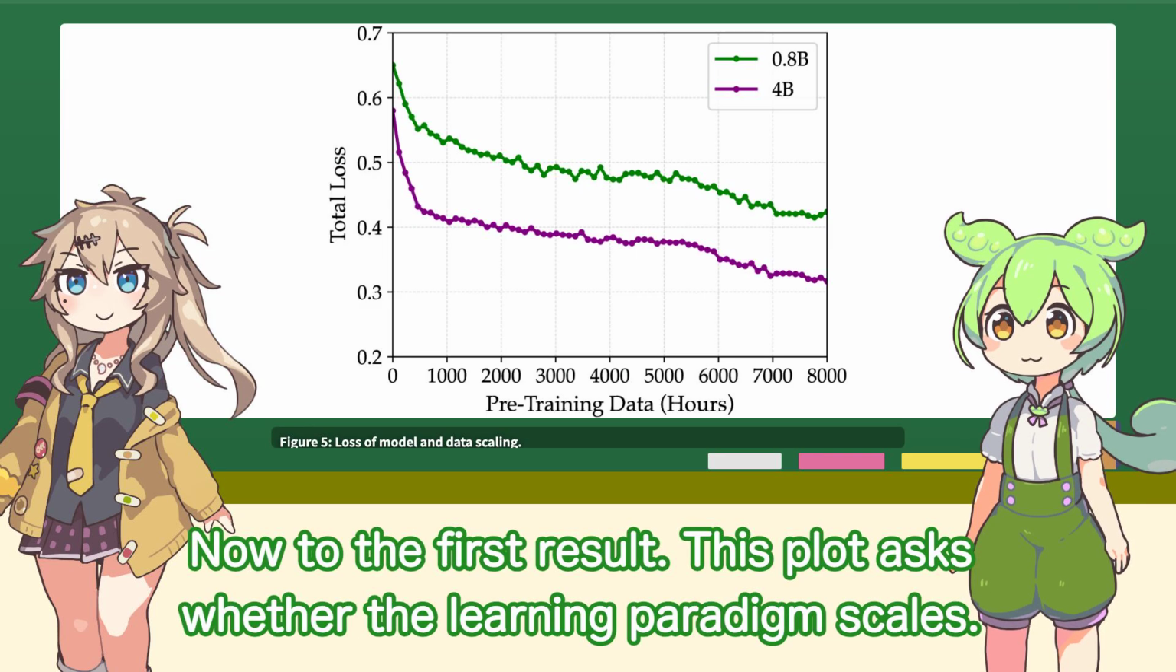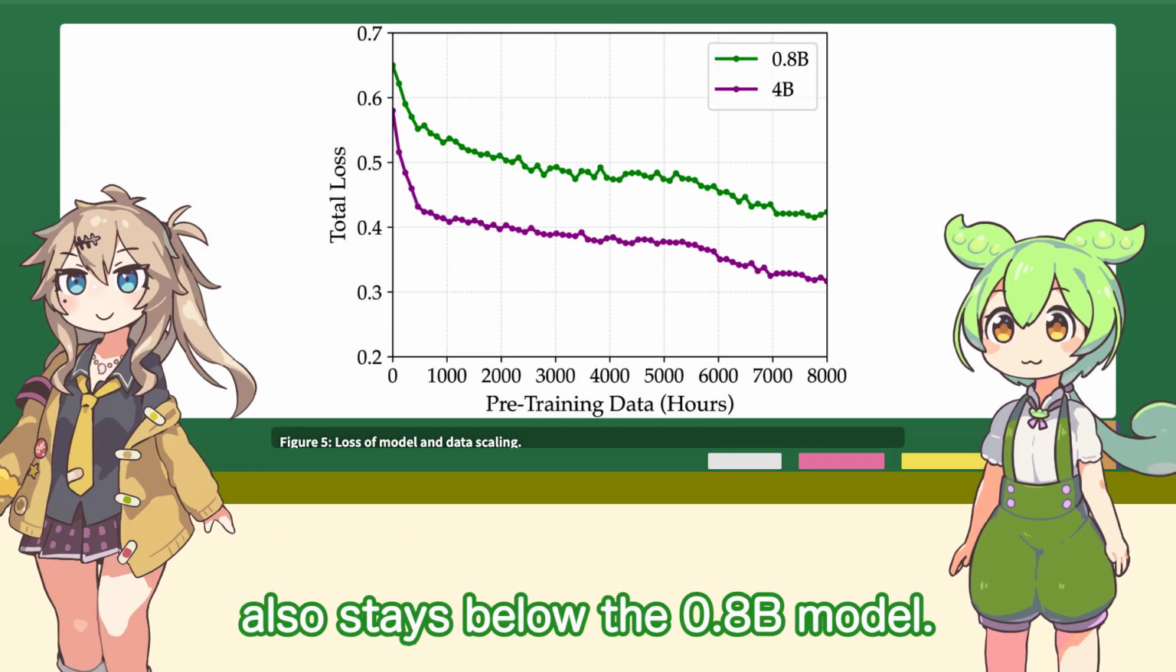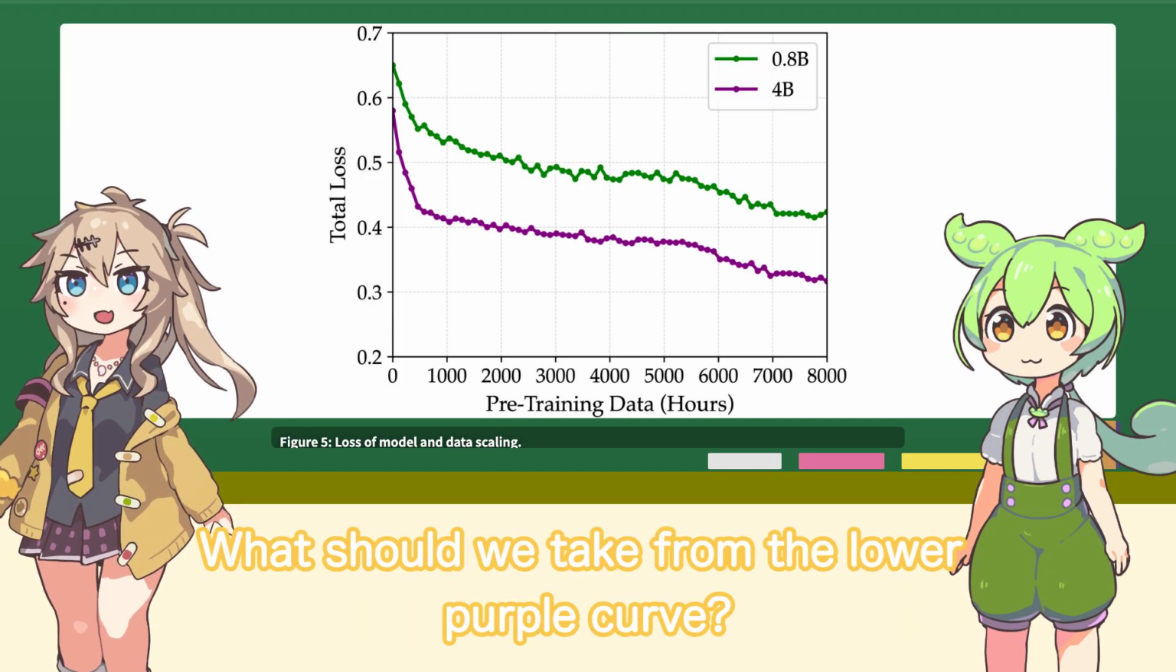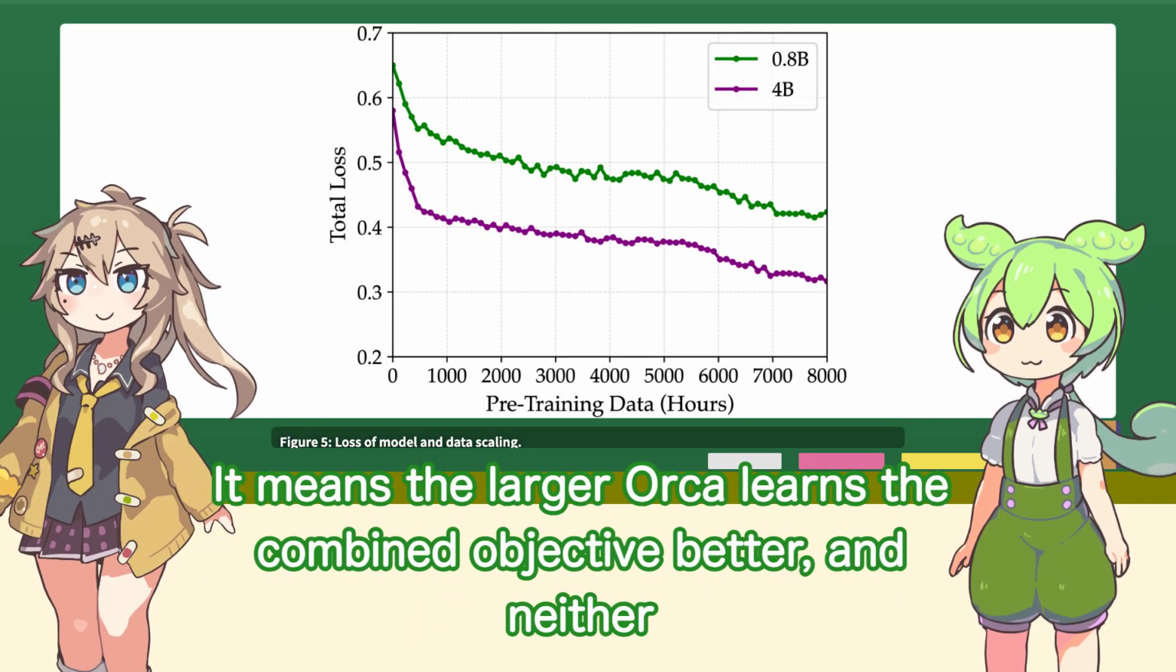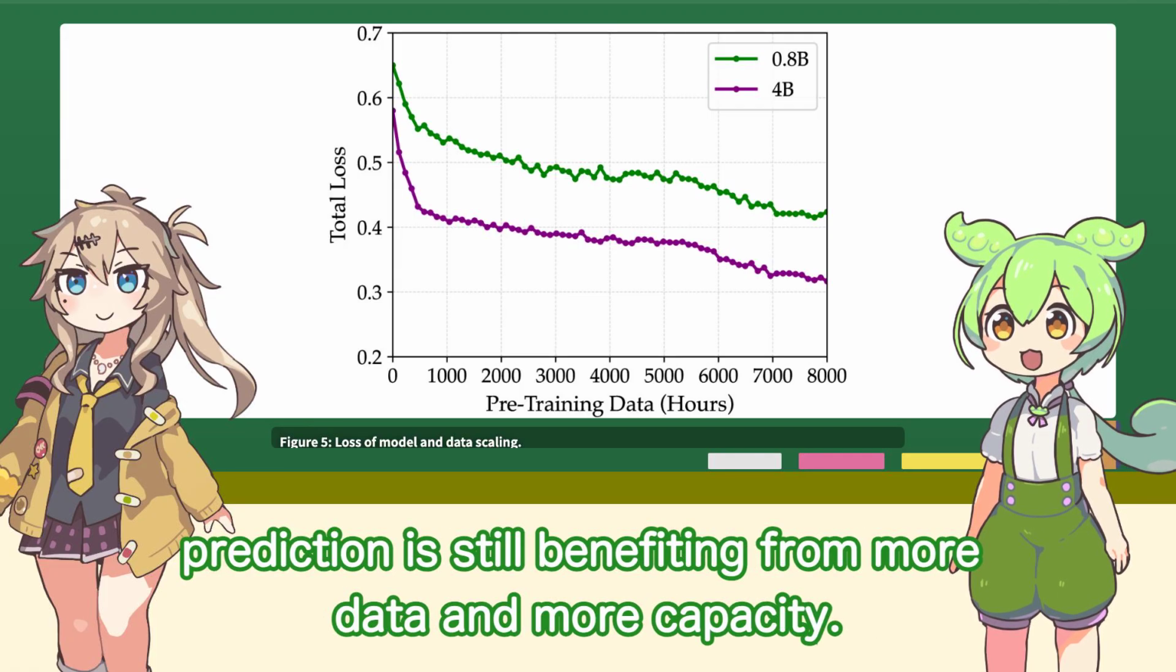Now to the first result. This plot asks whether the learning paradigm scales as pre-training hours increase. The 4 billion parameter model also stays below the 0.8 billion parameter model. What should we take from the lower purple curve? It means the larger Orca learns the combined objective better, and neither curve has flattened out. The authors use that as evidence that next state prediction is still benefiting from more data and more capacity.